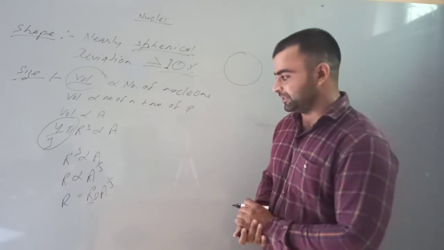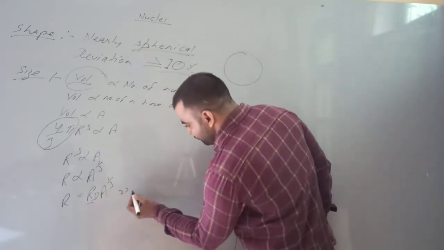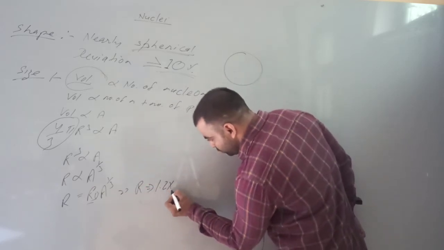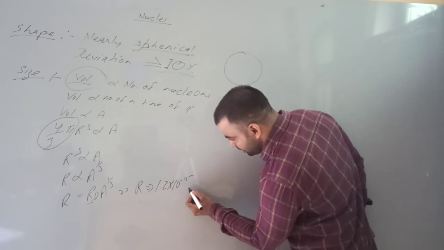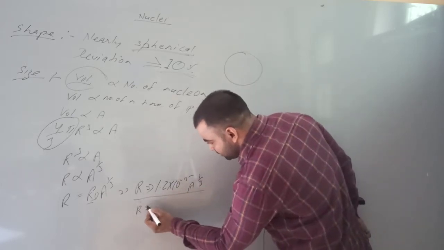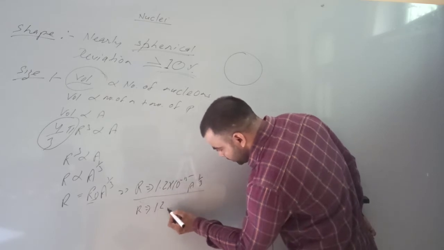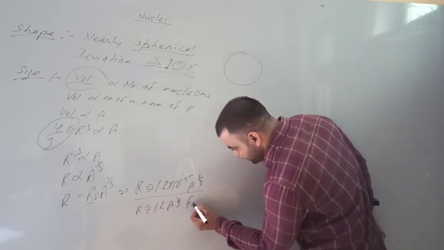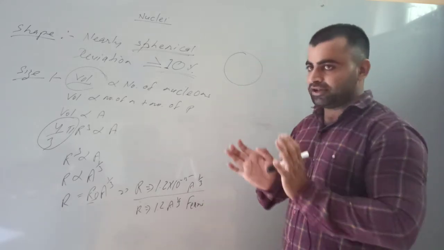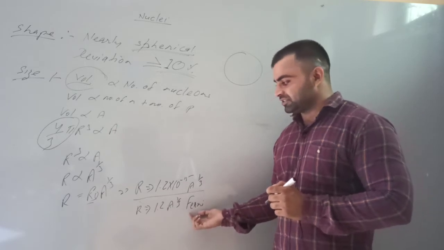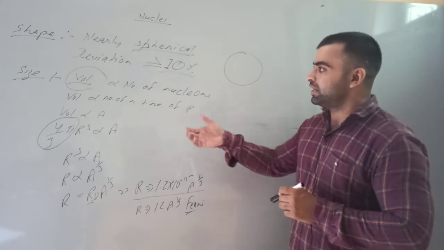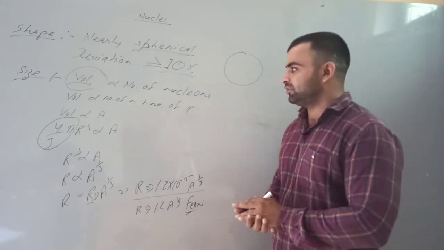r equals r naught A to the power 1 by 3, and the value of r naught is taken as 1.2 into 10 raised to power minus 15, and this whole value will be this, or we can write here 1.2 A to the power 1 by 3 Fermi. So we can measure the size of the nucleus in Fermis. So this will be the unit here that we will use to determine the size of the nucleus.